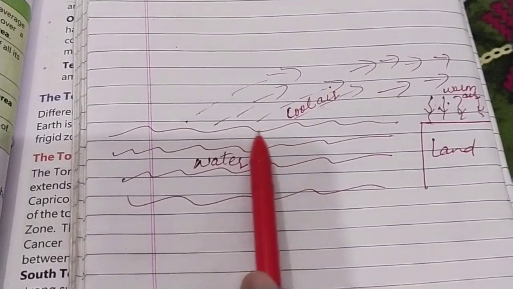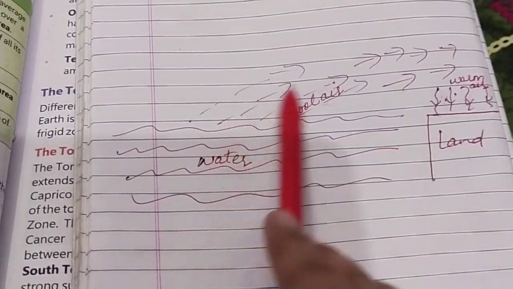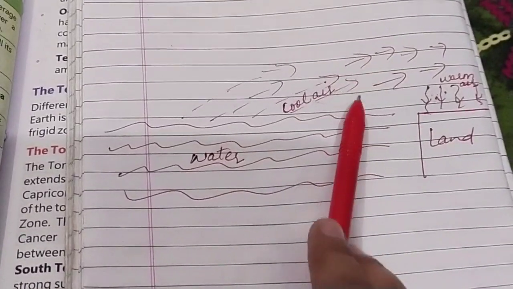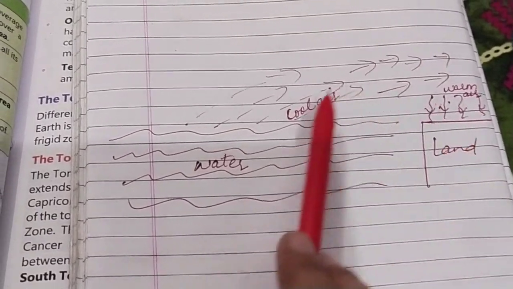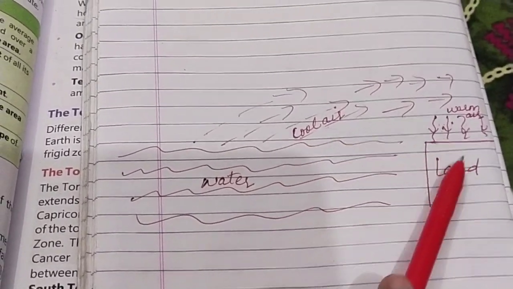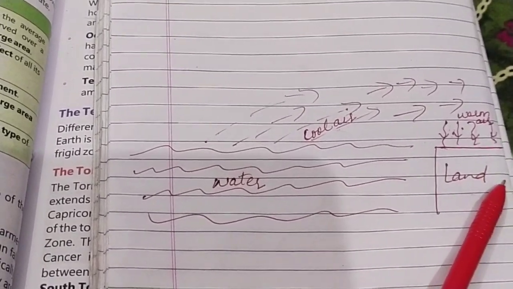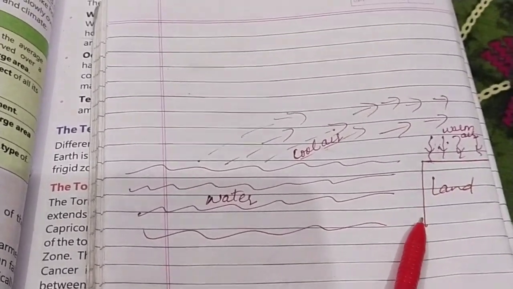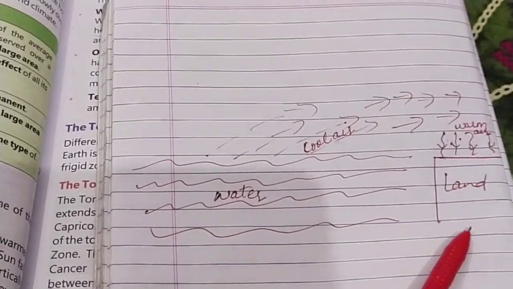Here from the sea, what happened? The cool air comes out. So this warm air is replaced by the cool air. The areas which are near the sea have a moderate climate, not cool, not hot.